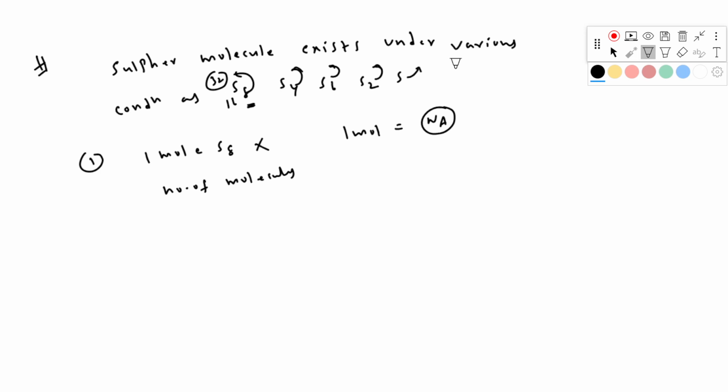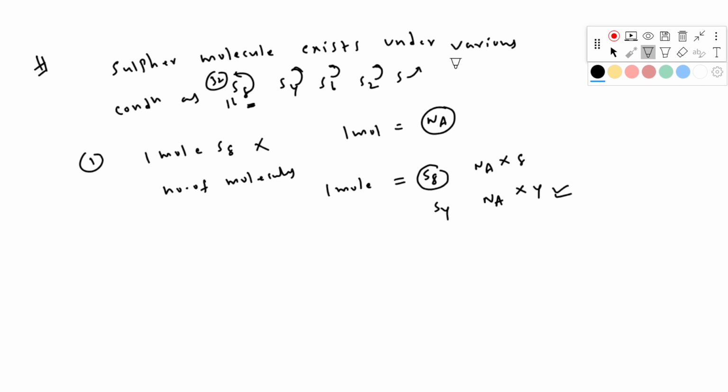Number of atoms in 1 mole of each of these is the same. No. 1 mole of S8 molecules is Avogadro number of molecules into 8 atoms, so 8 Na. If I take S4, Avogadro number of molecules with S4, so 4 Na atoms. So this is also different. You have to do it like this. Clear? Okay.